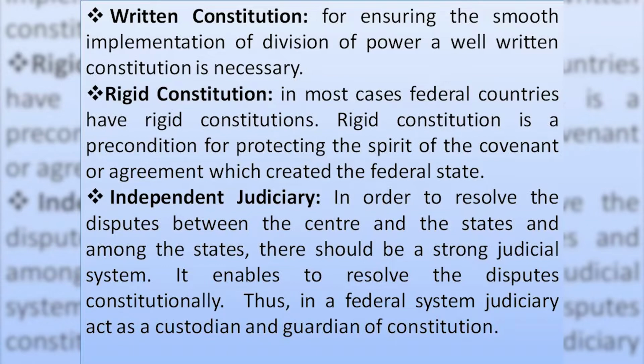A rigid constitution is necessary in the sense that we have created a federal state as a result of a covenant or treaty or agreement between several states. We have to protect the spirit of that treaty. In order to protect it, we need a very rigid constitution, so that the authorities who control power at the center do not tamper with the spirit of a federal constitution or federal system.